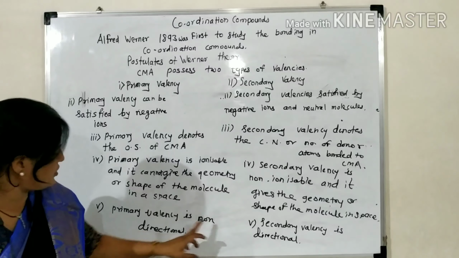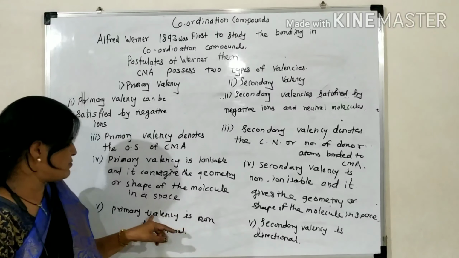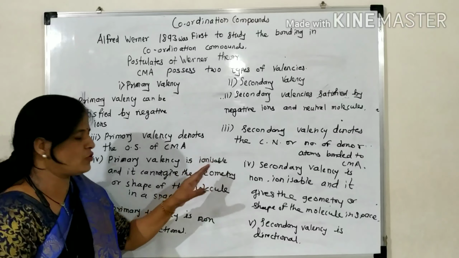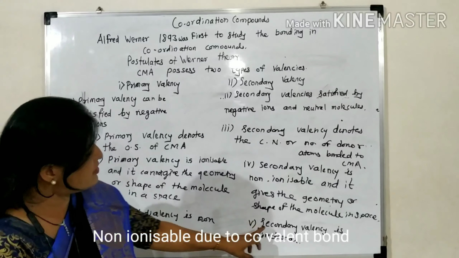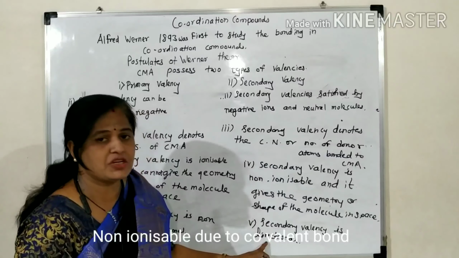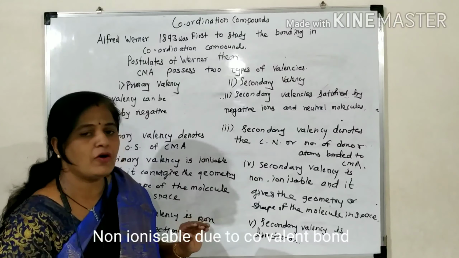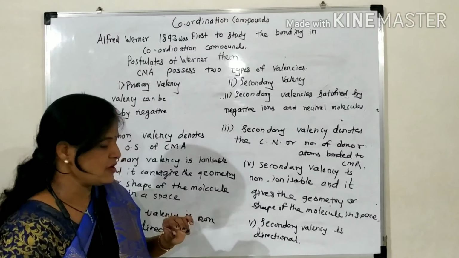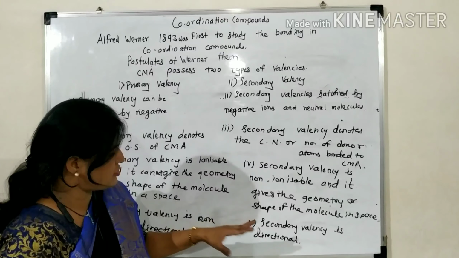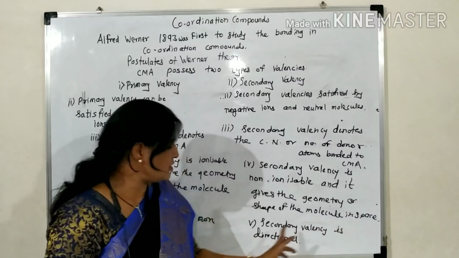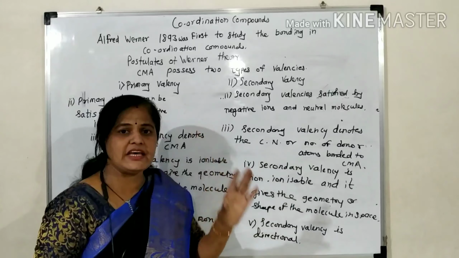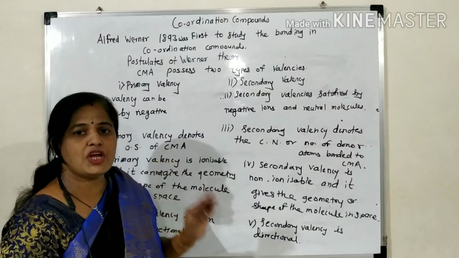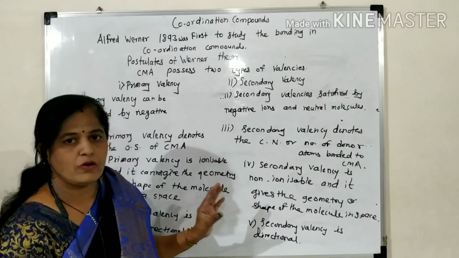Primary valency is non-directional, meaning we can show it at any place in a coordination compound. But secondary valency is directional because there is overlapping of atomic orbitals and it has direction. Due to these directions it gives the exact geometry or shape of the molecule.